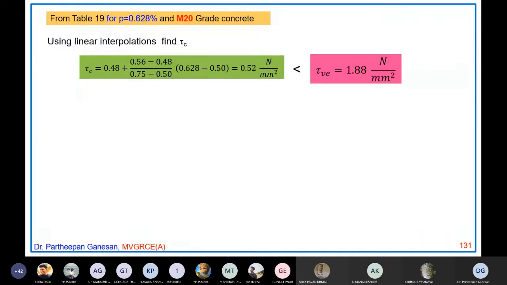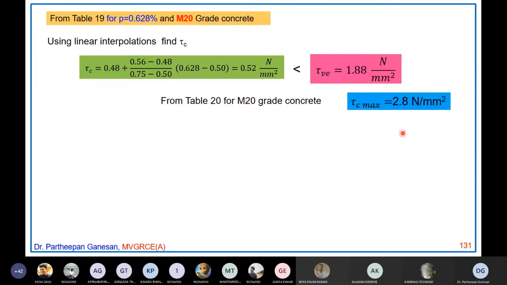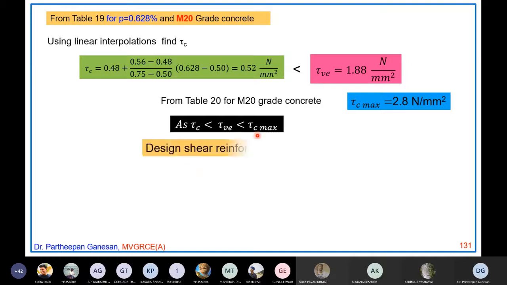Okay. So since this tau V is greater than tau c, you should design the shear reinforcement. But before that, you have to check tau c max from Table 20 for M20 grade concrete. Tau c max is 2.8 Newton per millimeter square. Now, this tau V value is less than tau c max and more than tau c. So as tau V is more than tau c and less than tau c max, you have to design the shear reinforcement. Okay, there is no change up to this.